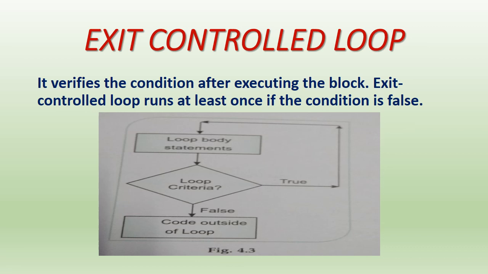But the example of exit control loop is do while. From the name it is clear that first it will do, meaning execute the loop body statements, and then it will check the condition. So do while is the example of exit controlled loop. So these are the two categories of looping.